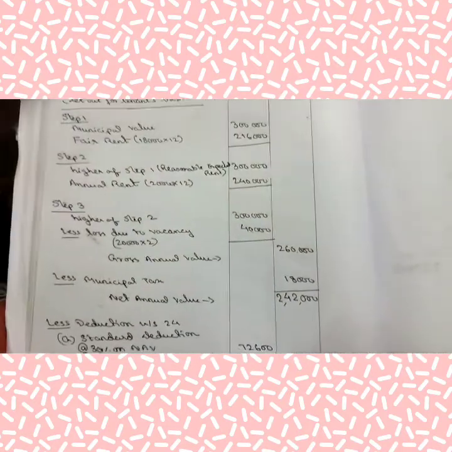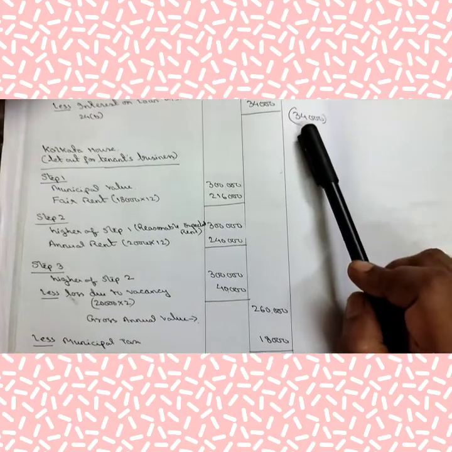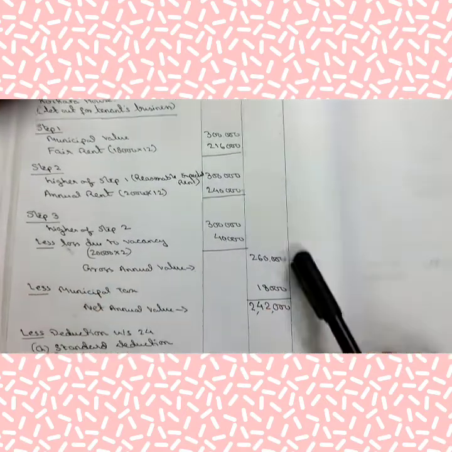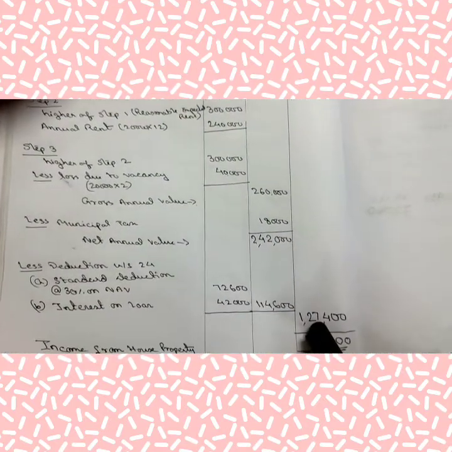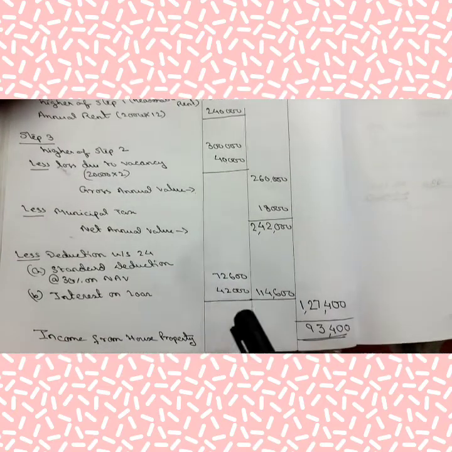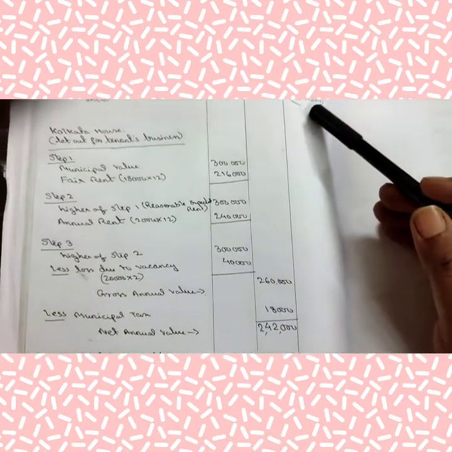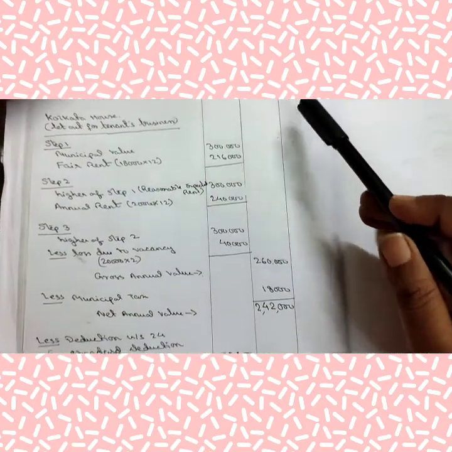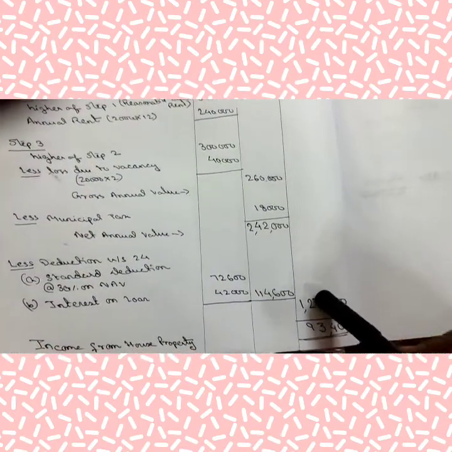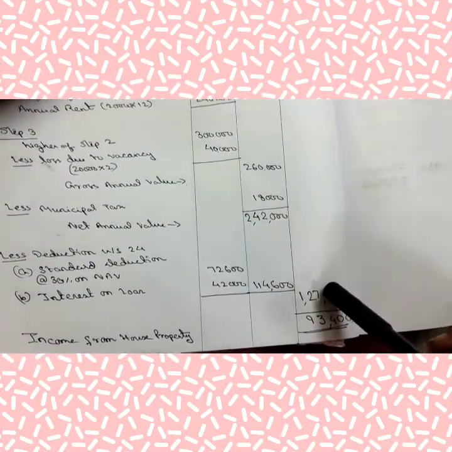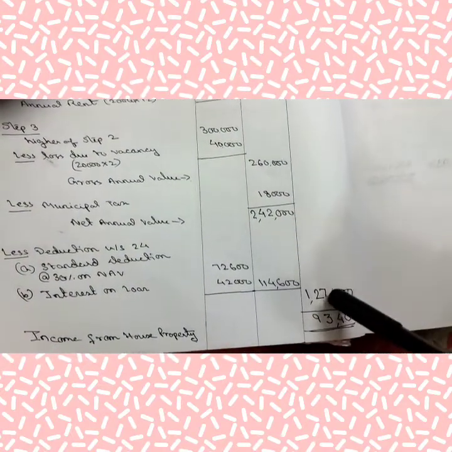Now there are two houses. One house earns a loss and another house earns income. So income from house property of that person is the aggregate of these two. Now one is negative, another is positive. Negative and positive, you have to deduct it.